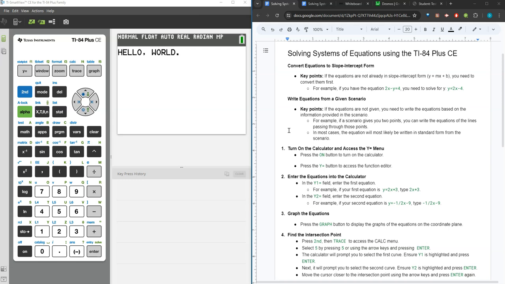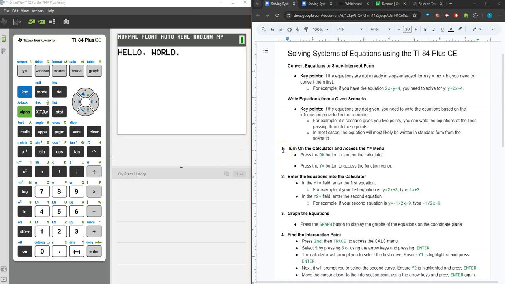Now, typically, these are the most challenging questions, and we'll take a look at one example of these. Not all of your students will master writing equations from a given scenario, but that's ultimately our goal, that all of your students can do those 3 skills. Here, we'll begin with the instructions for solving a system of equations using the TI-84 Plus.